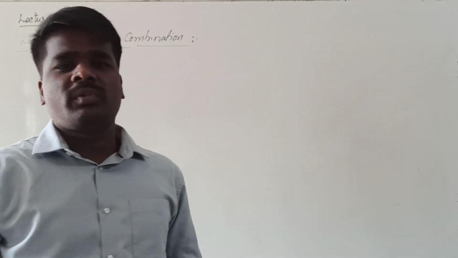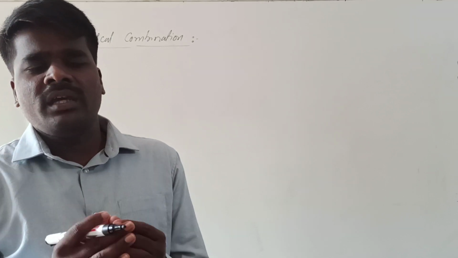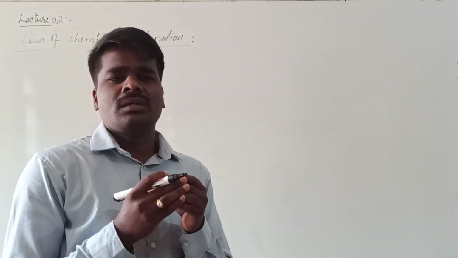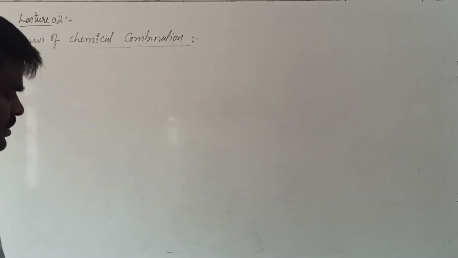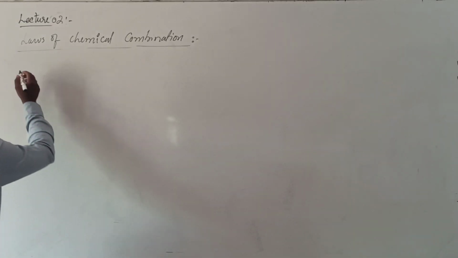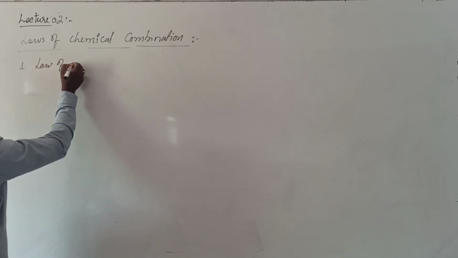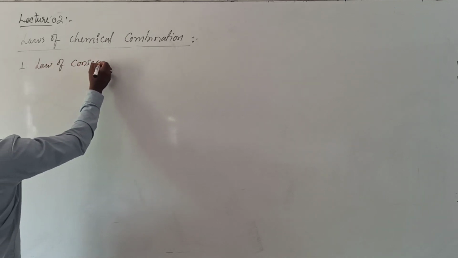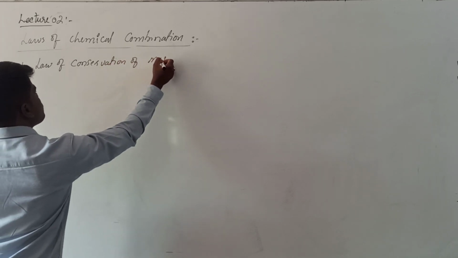So, in order to predict the proper products and their chemical composition, we need to understand certain basic principles which are called laws of chemical combination. We will see what the different laws are. The first one is the law of conservation of mass.